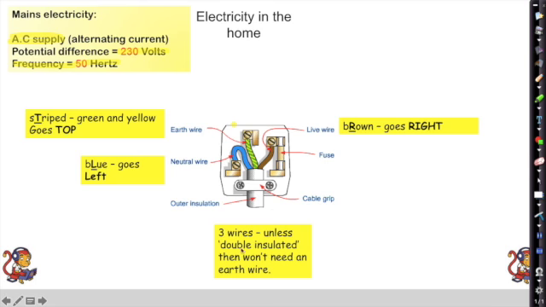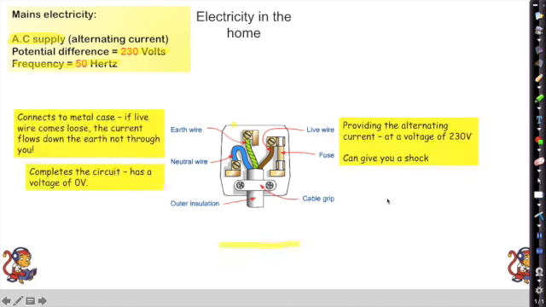Now there are 3 wires unless your appliance is double insulated. Double insulated means that it's got a plastic coating on the outside. So you might see a hand drill for drilling holes into the wall. If that's completely made of plastic on the outside, it may only have 2 wires and it won't need an earth wire. Now the earth wire, how that helps us, well, the earth wire connects to the metal case of an appliance. If the live wire comes loose, the current flows down the earth and not through you. The neutral wire, the blue wire, completes the circuit.